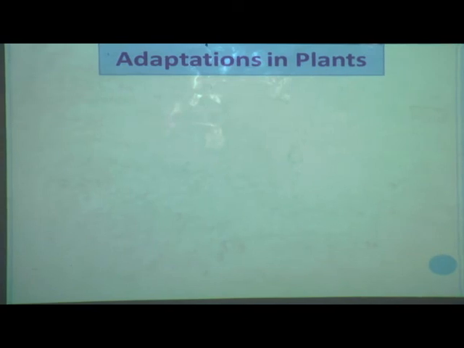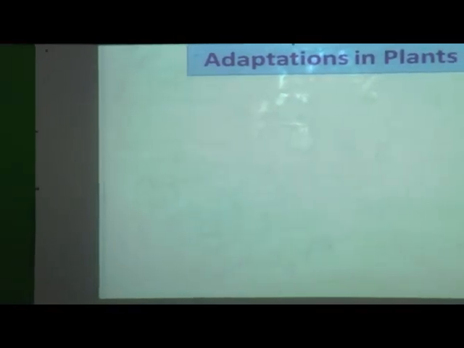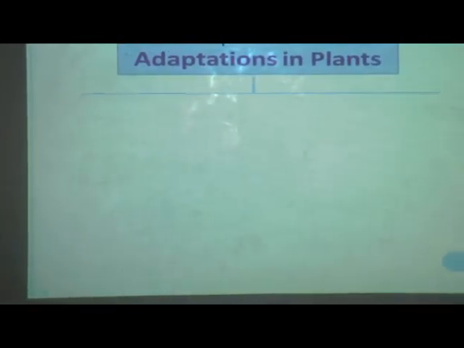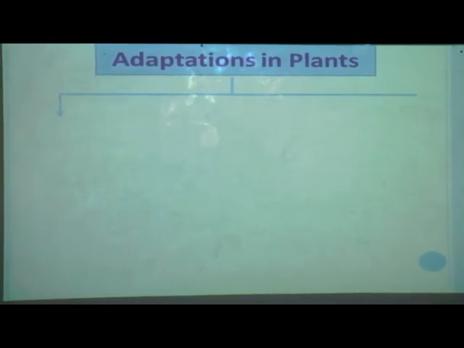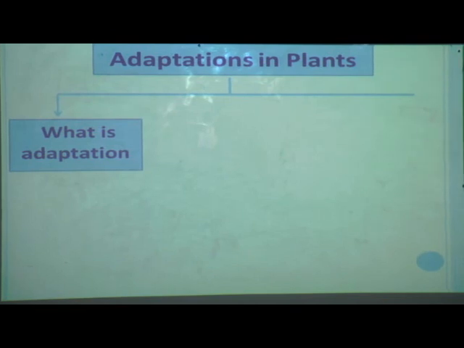Okay. In this way, today we have learnt about adaptation in plants. What have we learnt in this lesson? We have learnt what adaptation is. Tell me, what is adaptation? Adaptation is the change in behavior in living organisms. Living organisms change their behavior and their body parts to adjust with their surroundings, and that change is called adaptation.